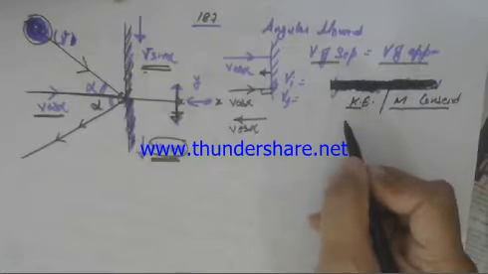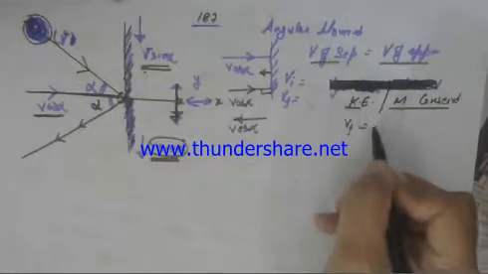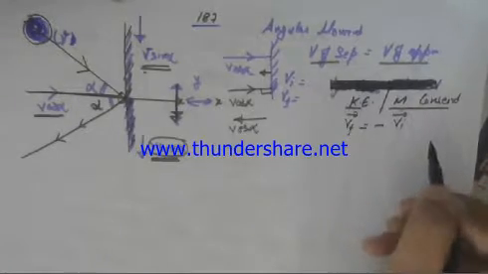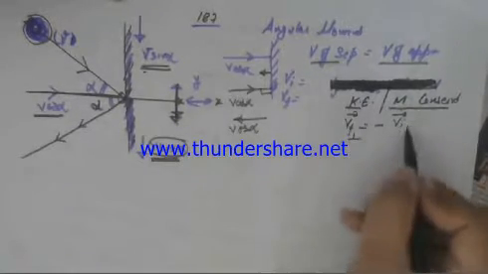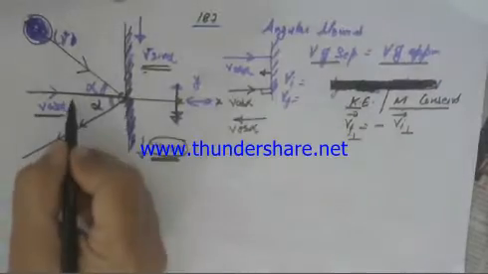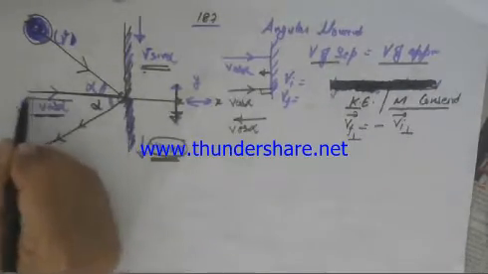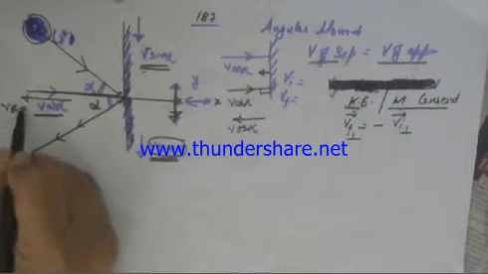So if we write vector, v final will be minus vector v initial as far as perpendicular velocity is concerned. So the return velocity is in this direction, v cos alpha.